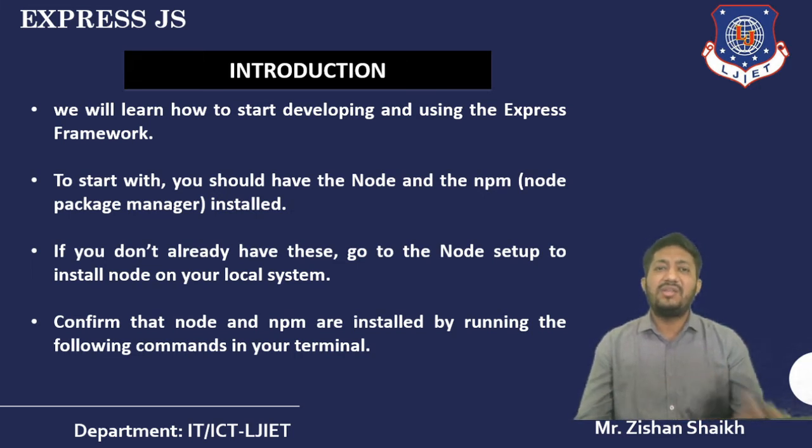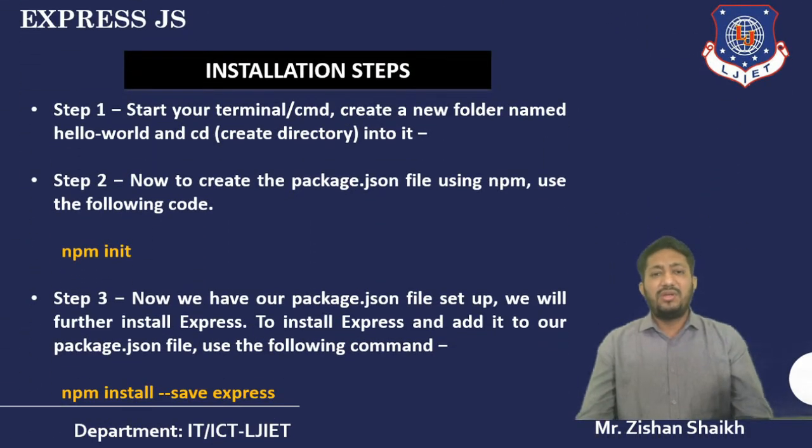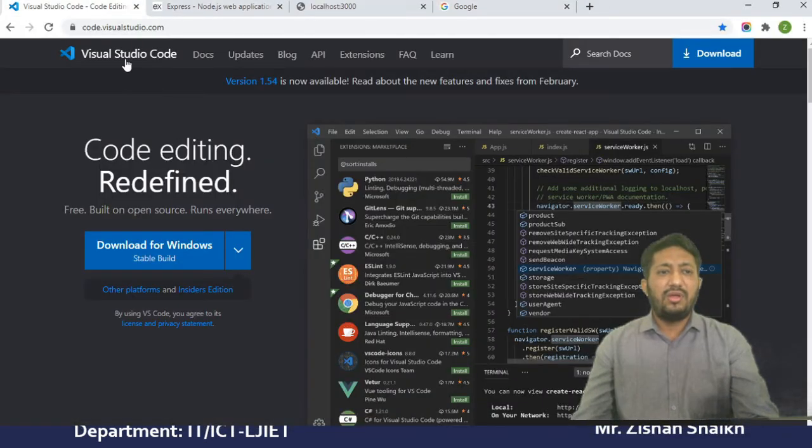So let's understand all these steps one by one for creating a hello web program. First, according to the installation steps, we create a folder in which we implement our particular JS file. But before that, I have changed some of the implementation portion. Here I am using Visual Studio Code for implementing our Express.js flow. If you want to install that, just go to code.visualstudio.com.